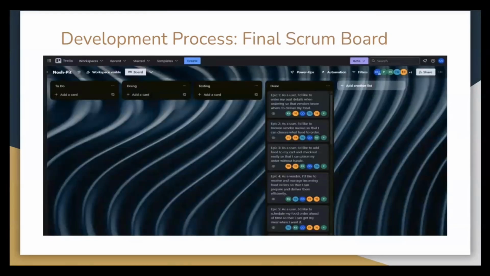This is our final Scrum board. As you can see, we have fulfilled our user stories by implementing requested functionalities such as, for a customer, browsing vendor menus and entering seat information for delivery, and for a vendor, receiving and managing incoming food orders so that food can be prepared and delivered efficiently.